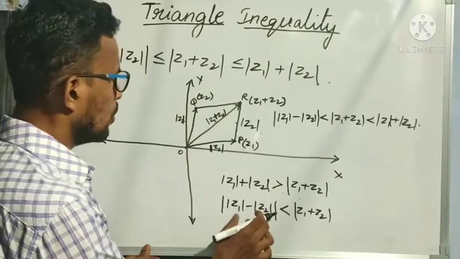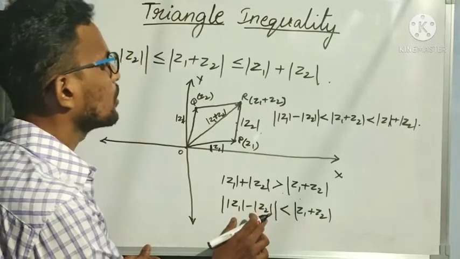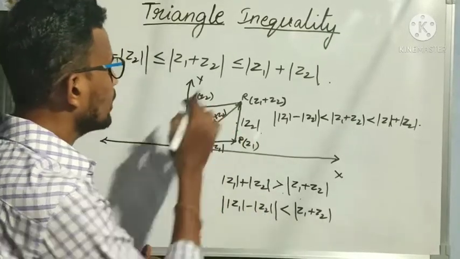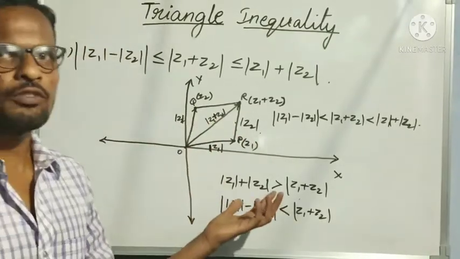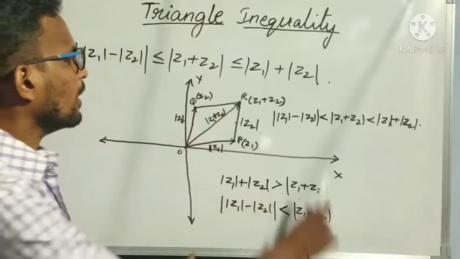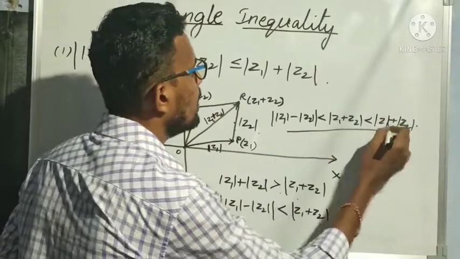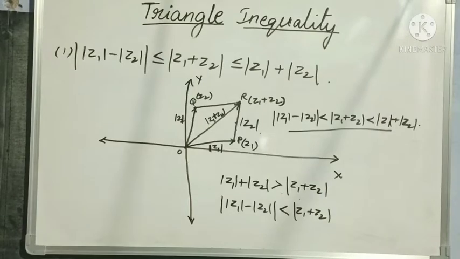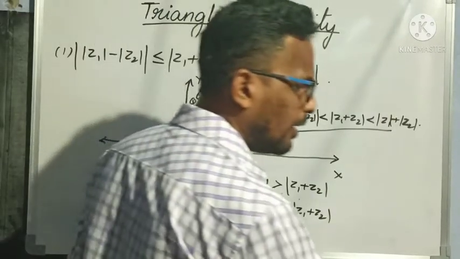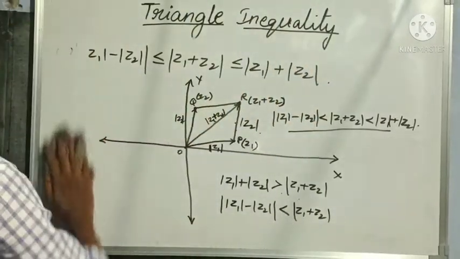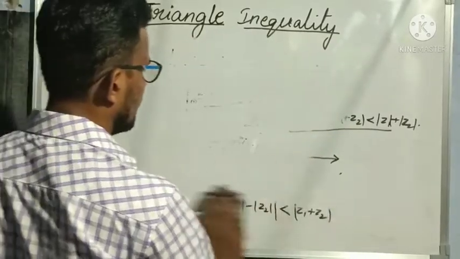So modulus of mod Z1 minus mod Z2 is less than modulus of Z1 plus Z2, the length of the third side. Clear? If I combine both, this is the first inequality. In the same way, we have one more inequality, so let us see the other inequality.